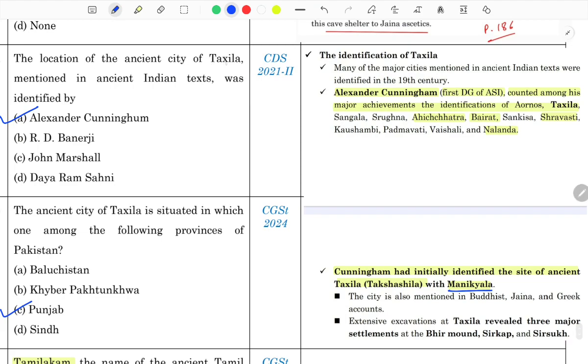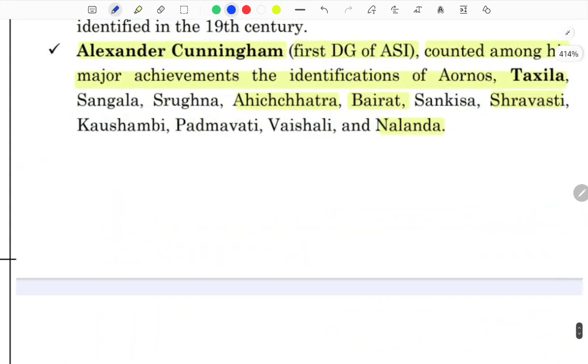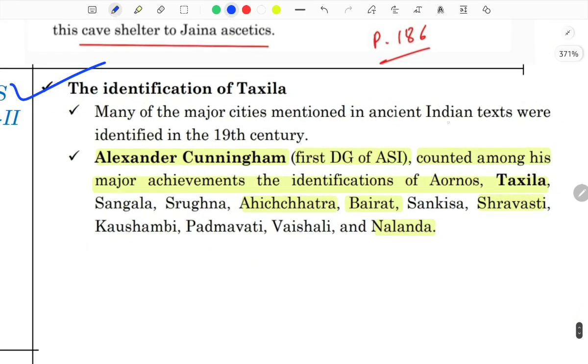The location of ancient city of Takshila mentioned in ancient Indian texts was identified by Alexander Cunningham. Many of the major cities mentioned in ancient Indian texts were identified in the 19th century. Alexander Cunningham, the first DG of ASI, as you all know him, counted among his major achievements the identification of Takshila, other sites also like Ahichatra, Berat, Shravasti and Nalanda.